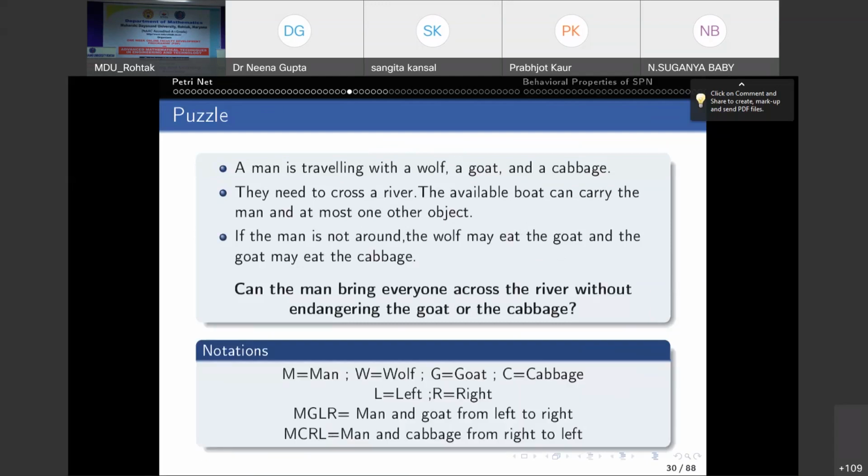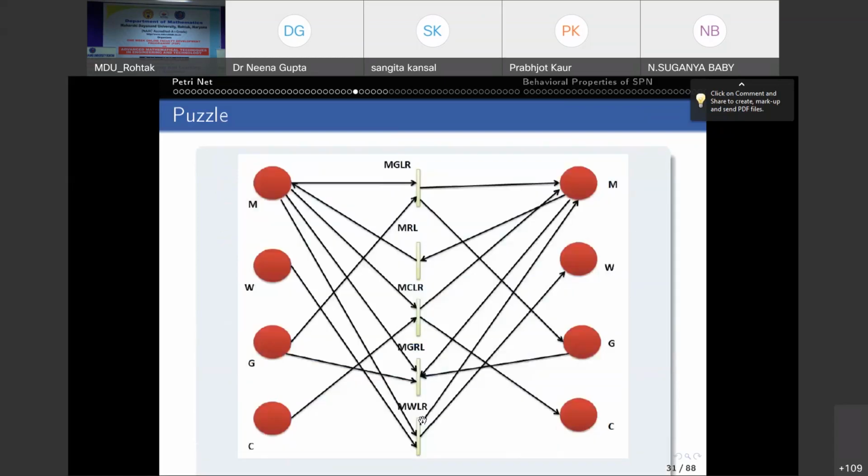So we have 4 places: man, wolf, goat, and cabbage. And MGLR means man and goat from left to right. MCRL means man and cabbage from right to left, and so on. Okay. So what we want: this is our Petri net structure, right?